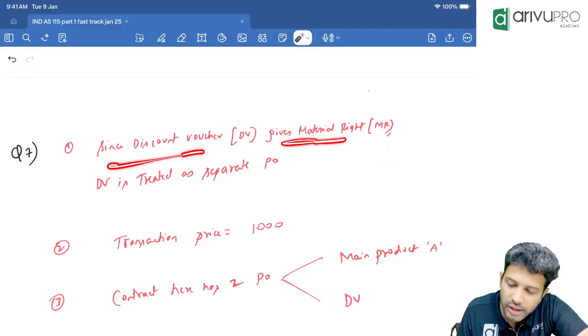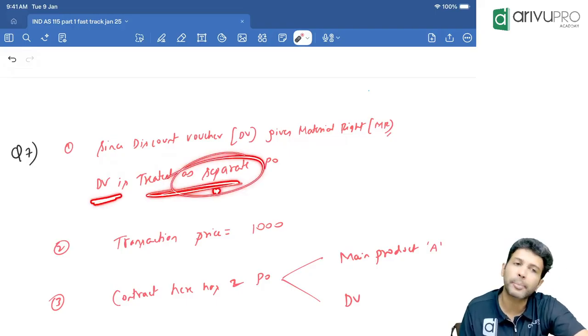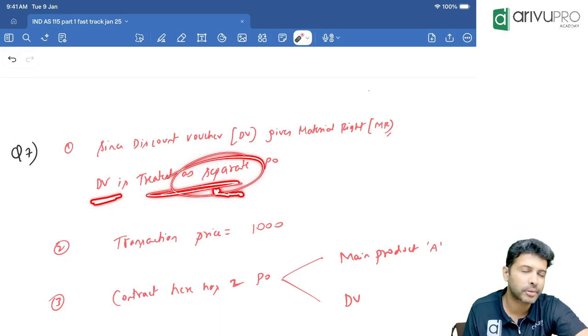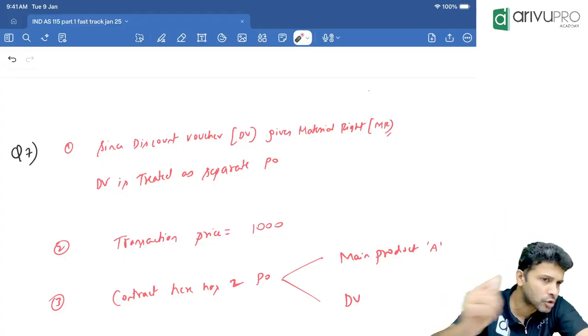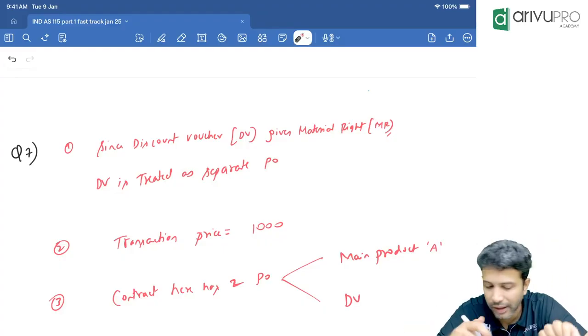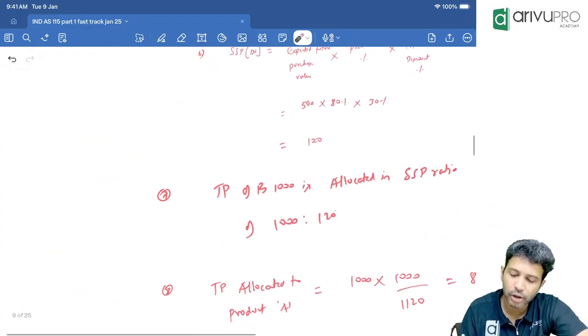Since the discount voucher gives a material right, the discount voucher in this problem will be treated as a separate performance obligation. I mean, stop. How many POs are there in this contract? 2. What are those? Goods. One, we have an obligation to deliver the goods to the customer. Now, goods is one PO. Another one, the discount voucher, is a second PO. There are 2 performance obligations.